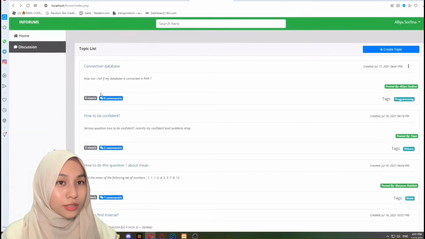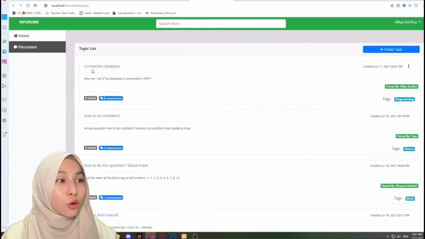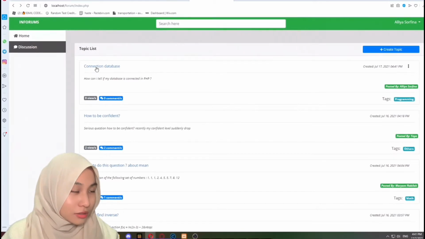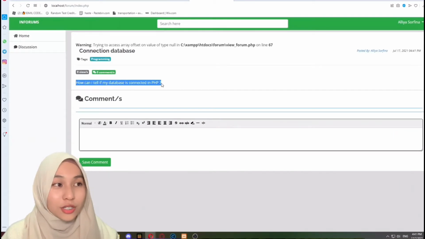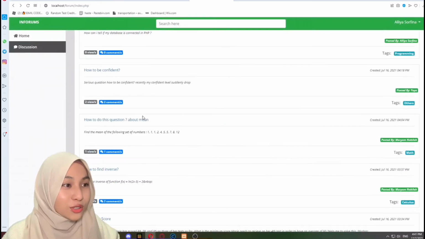Save it, and the data is successfully added, which means it also appeared in our database. Okay, so as you can see here, it's already appeared here, connection database, and the question also here, and you can also comment on it here.